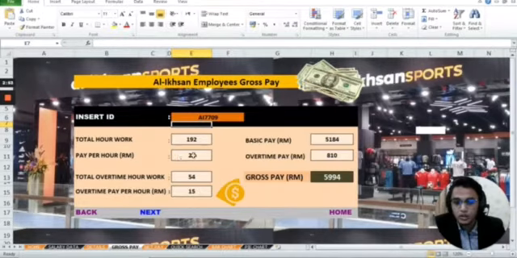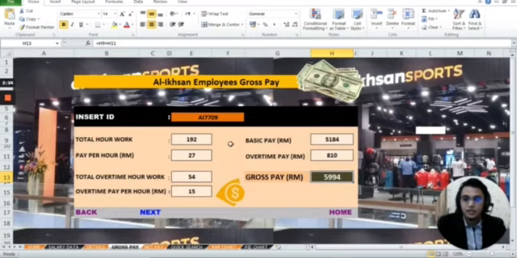For Abdul Aziz, he worked 192 hours for a certain month, and he will be paid 27 ringgit for each hour. This is the basic pay for normal hours. He worked 54 hours of overtime, and he will be paid 50 ringgit for every hour of overtime. This is the total overtime pay, and this is the gross pay, which is the basic pay plus the overtime pay. I think that is the gross pay function on the system.